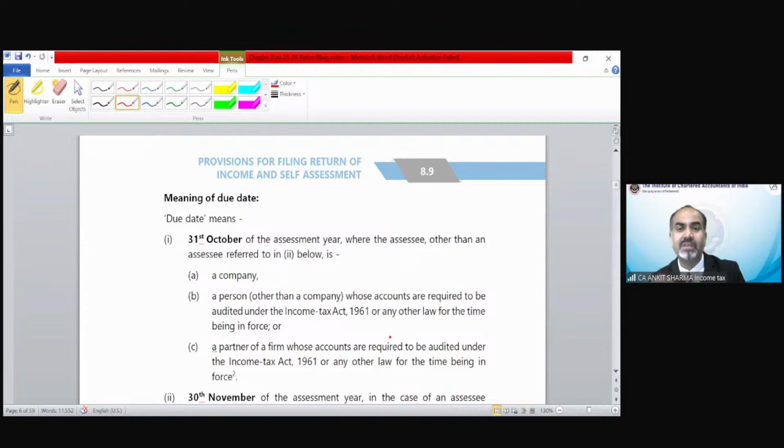So if any person comes to you now, a relative, a friend or anyone you know, and asks whether they need to file an income tax return, whether it is mandatory for them to file an income tax return. Look, a lot of people think that if they have a PAN number, a permanent account number, then they should file their income tax return. So you understand my question?